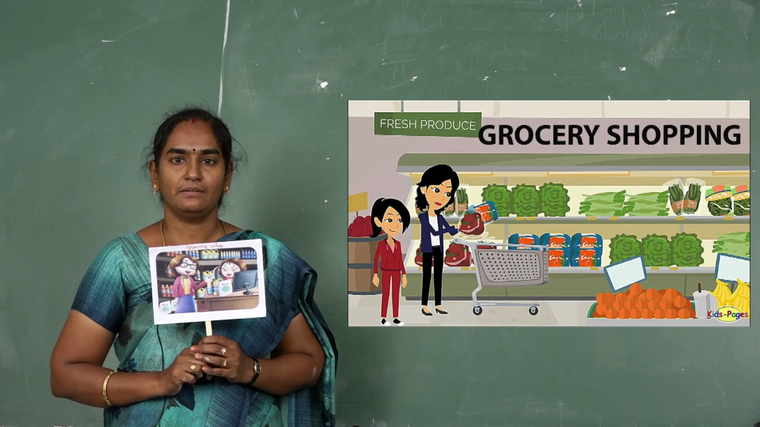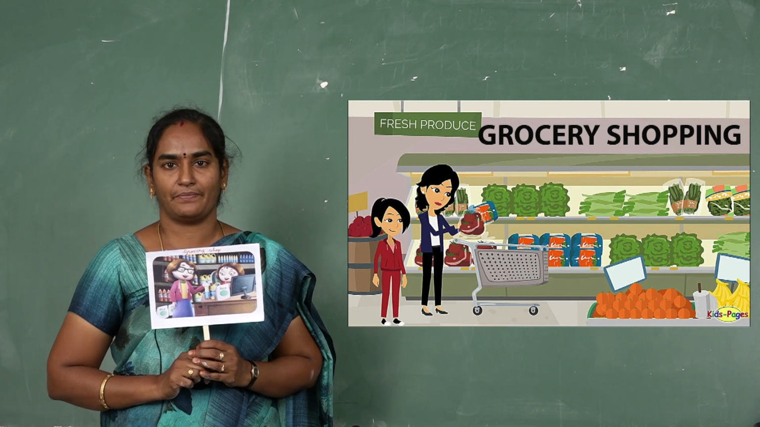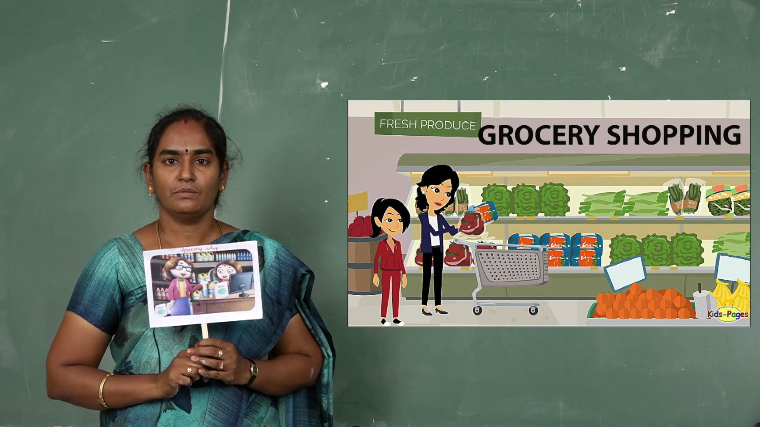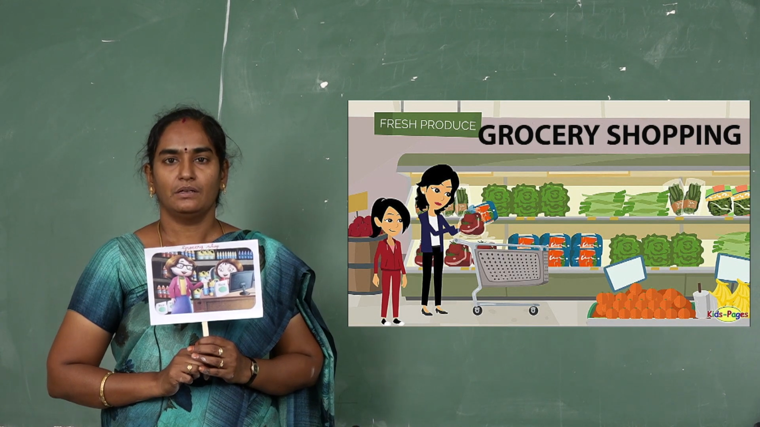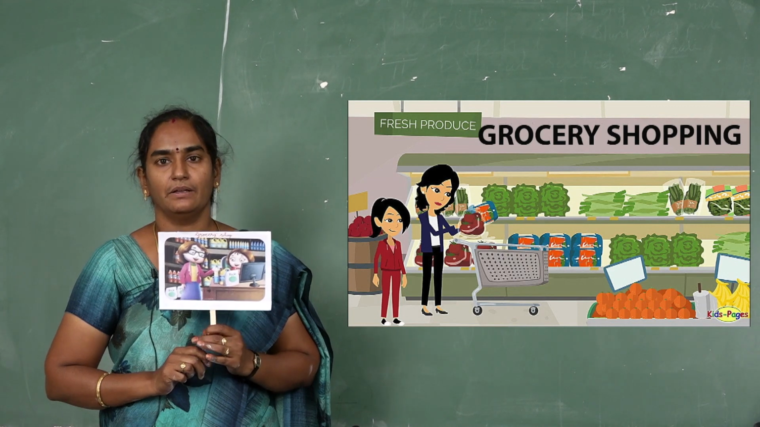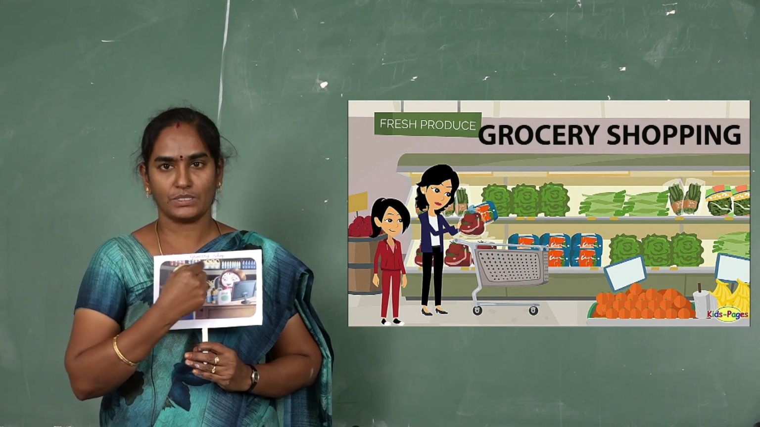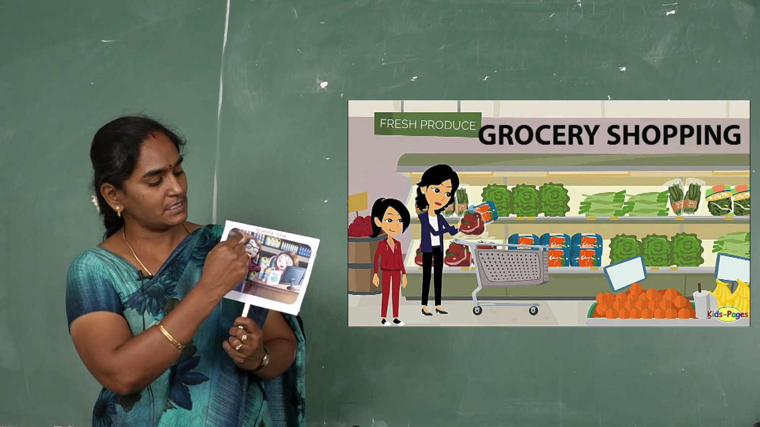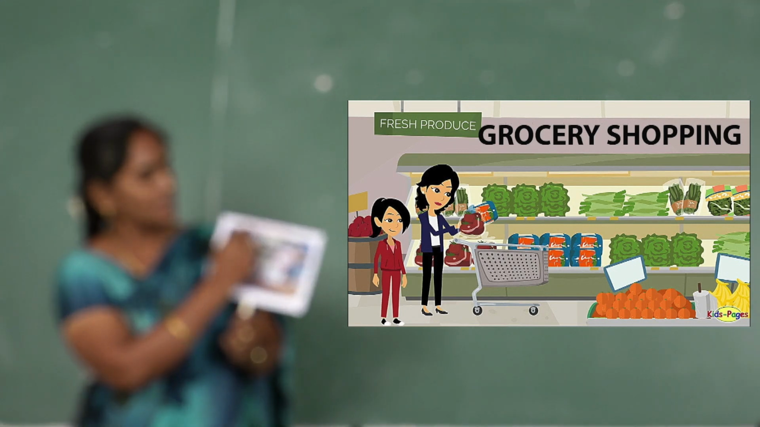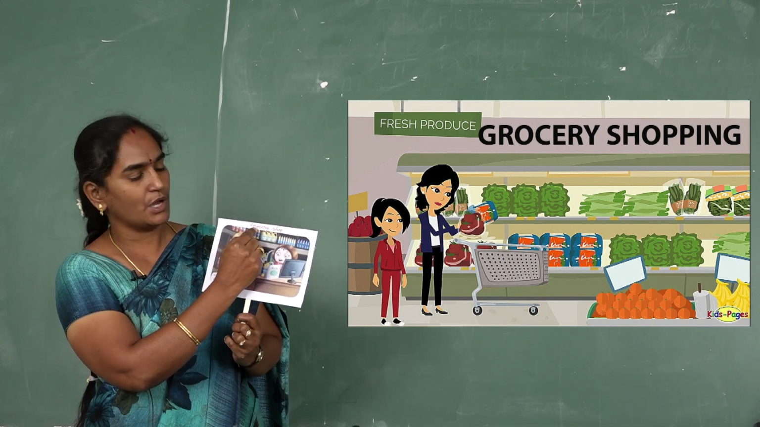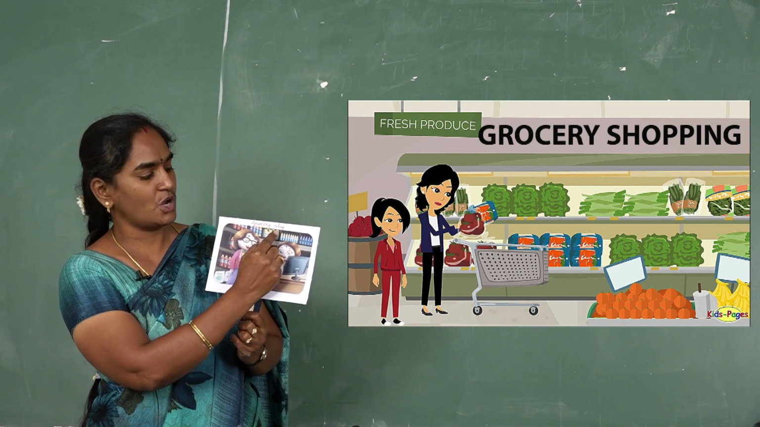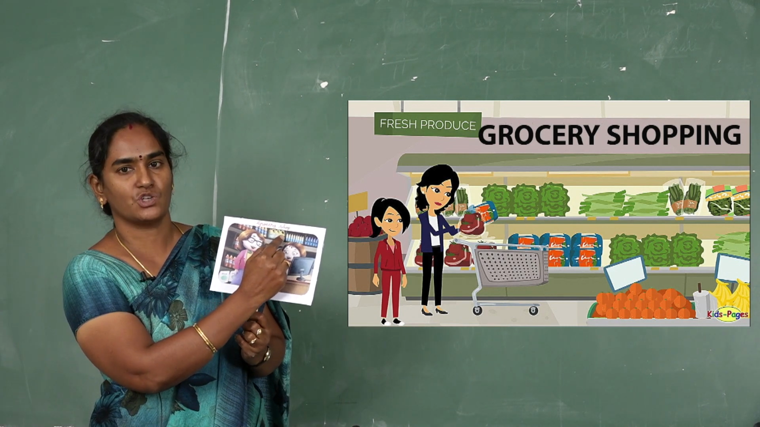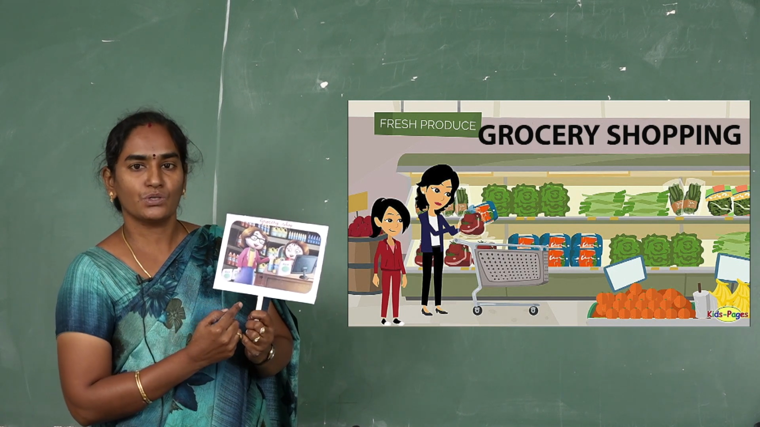In the market, we have many shops. Some shops are small, some are big. Now we will see some shops in the market. First one is the grocery shop. What is this? Grocery shop. You spell it out. GROCERY. Grocery shop. SHOP, shop. Okay, this is the grocery shop.